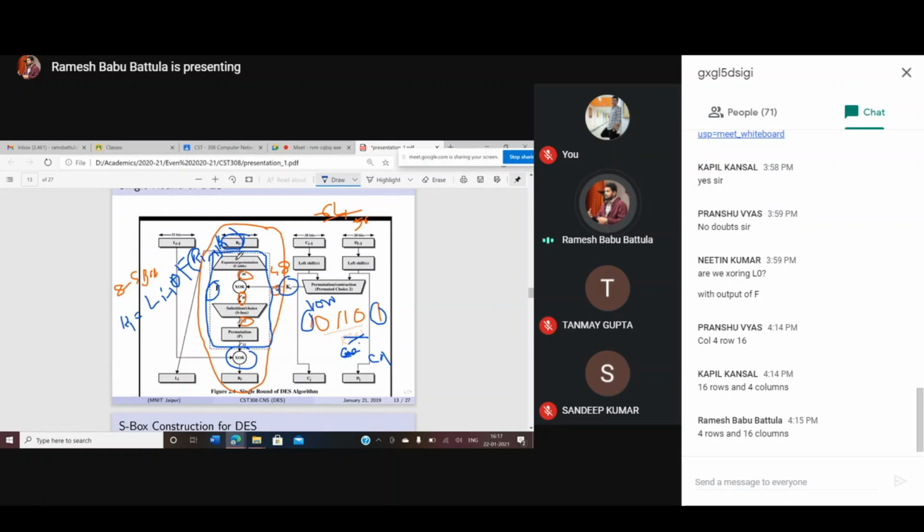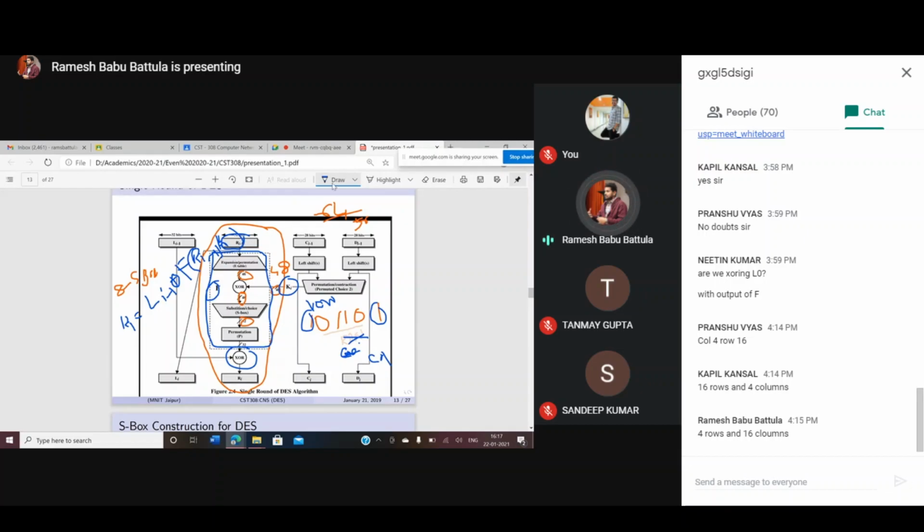Ki is there, Ri minus 1 is there. These two are the input to the function f. The output of the function f is going to be provided as input to the XOR function, and another input to the XOR function is going to be Li minus 1.